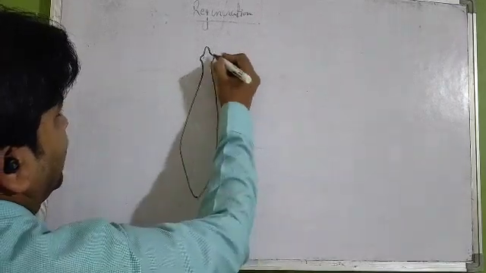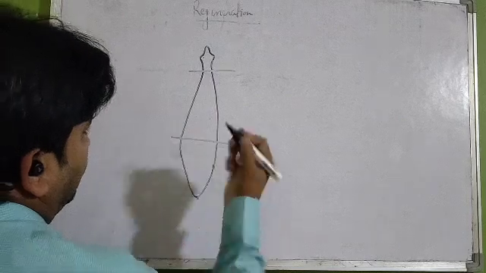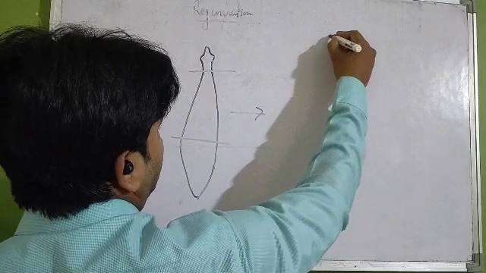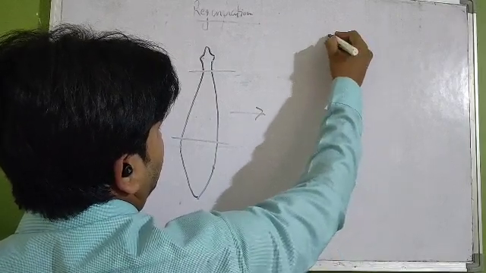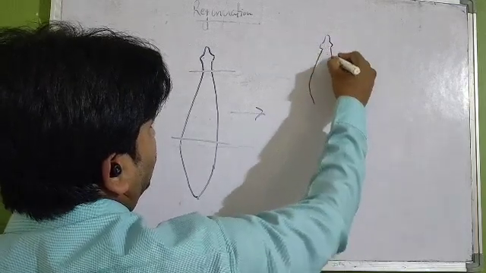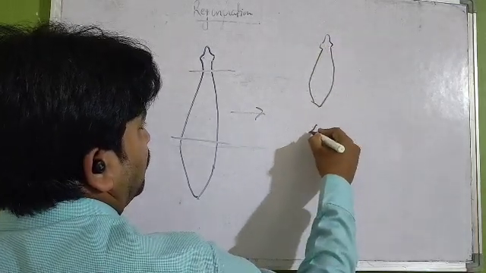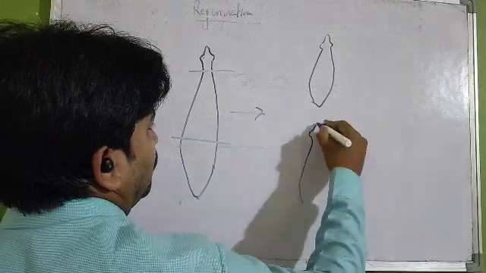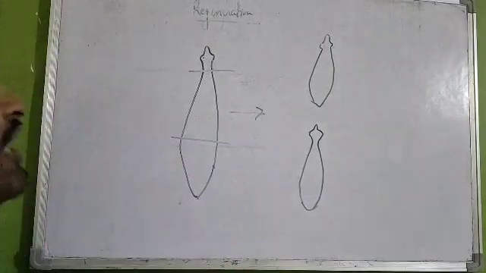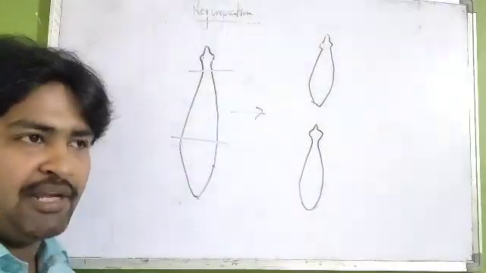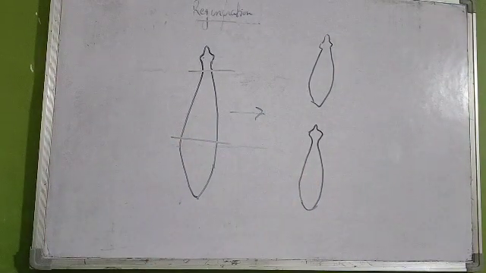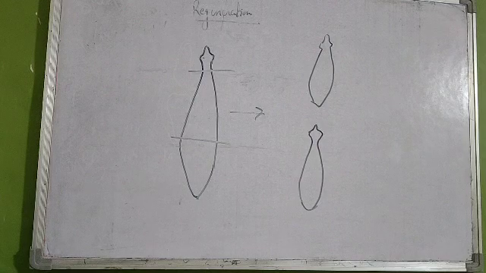So here in case of planaria, the body will detach like this and this body will grow like this. This thing is known as regeneration. That means the parental body regenerates and forms a new organism. This thing is known as regeneration.